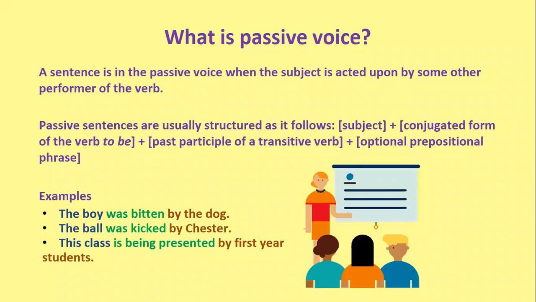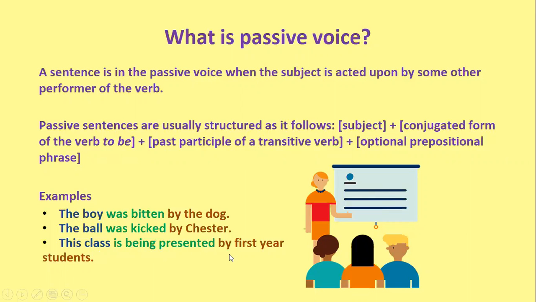Passive sentences are usually structured as follows: a subject, a conjugated form of the verb to be, a past participle of a transitive verb, and an optional prepositional phrase. To illustrate that, here we have some examples. The boy was beaten by the dog, the ball was kicked by Chester, and this class is being presented by first-year students.